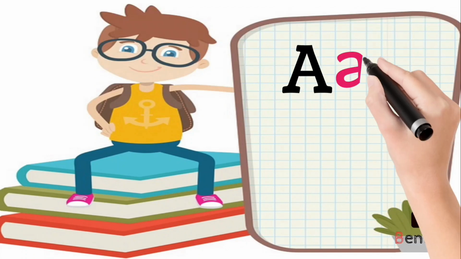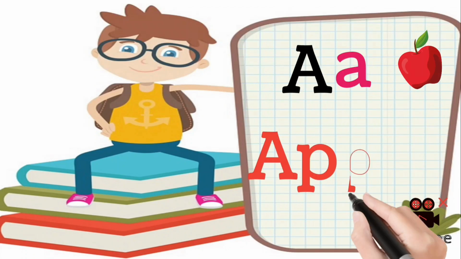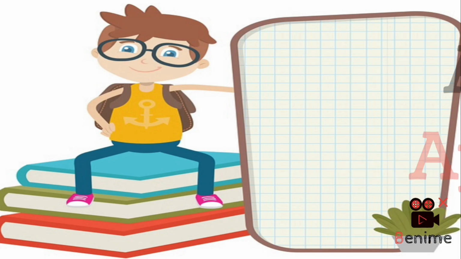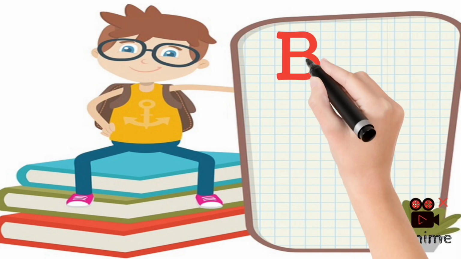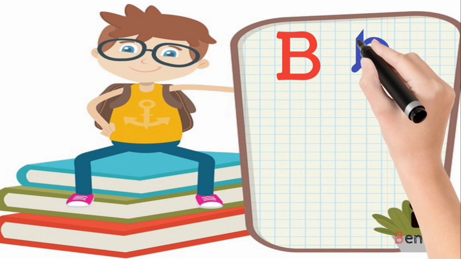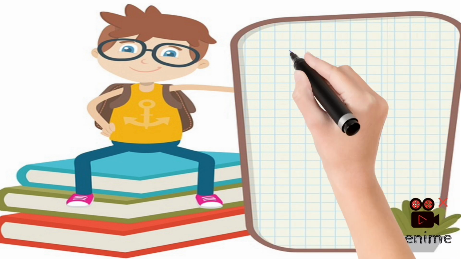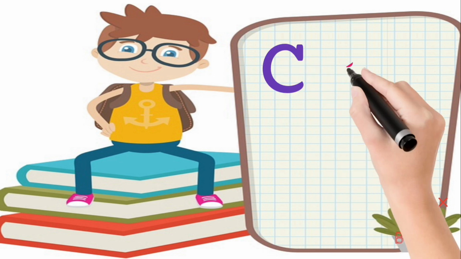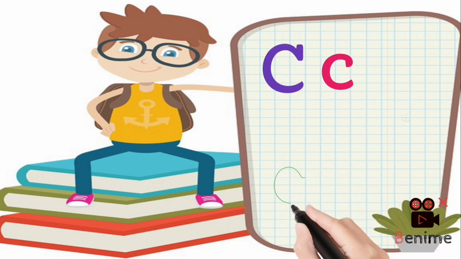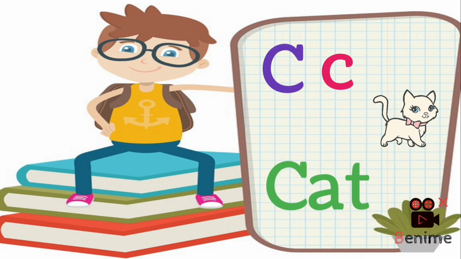Capital A, small A for apple. Capital B, small B for ball. Capital C, small C for cat.